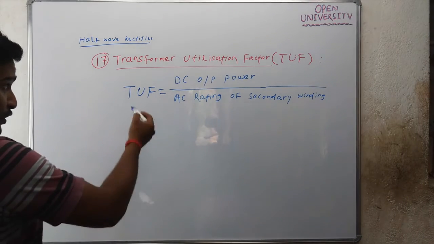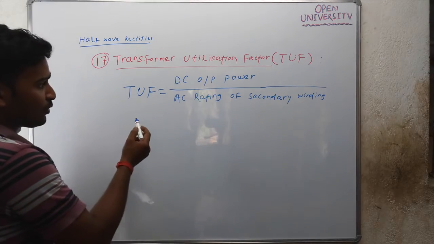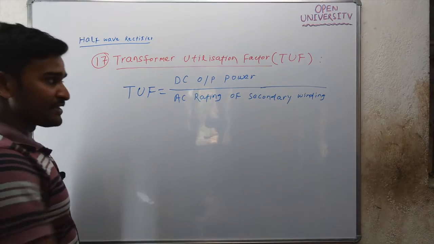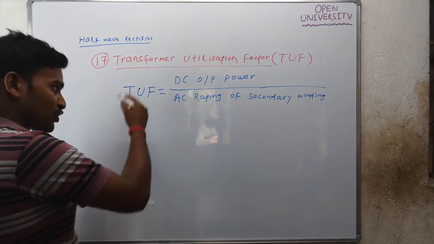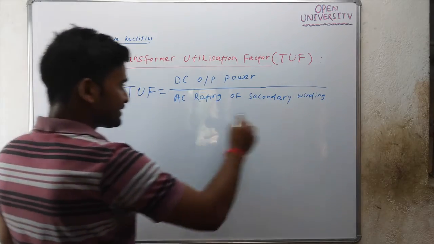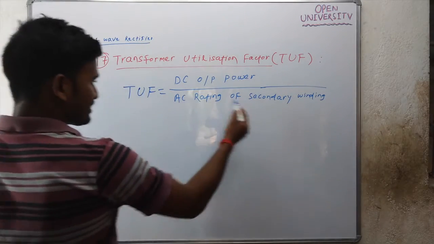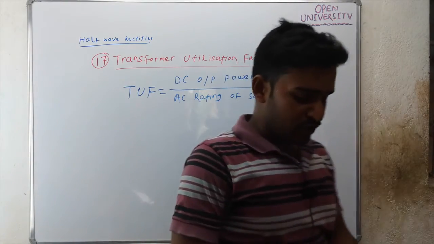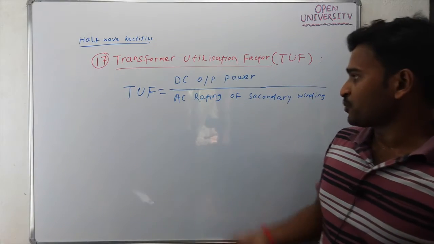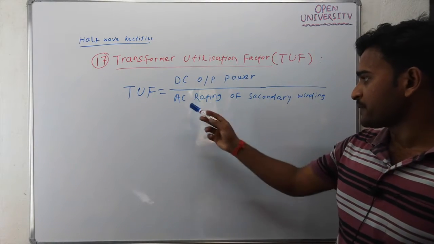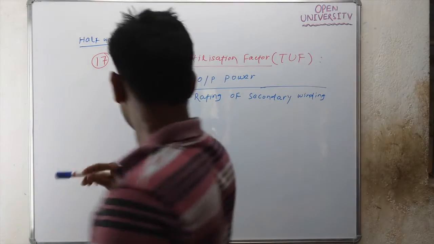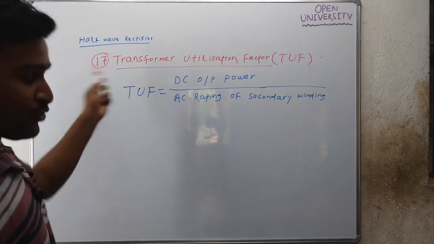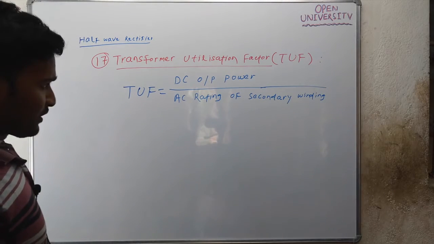This TUF will be helpful in order to calculate the DC output power. If you know the AC rating of the secondary winding and TUF, then you can calculate the DC output power of a rectifier.